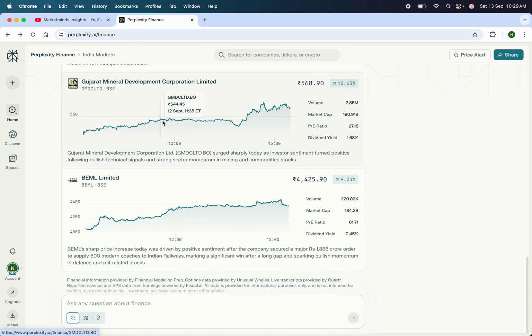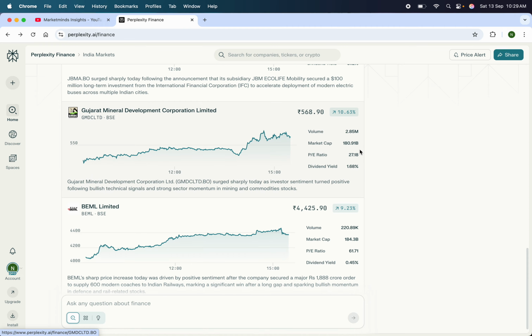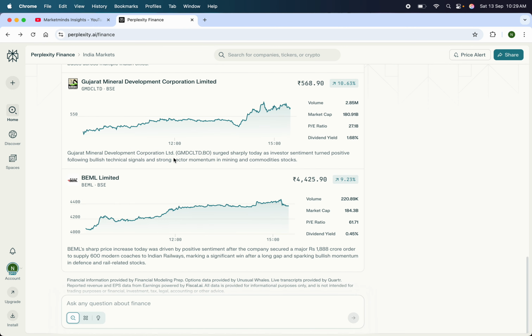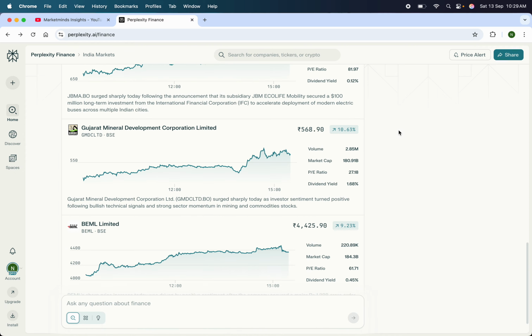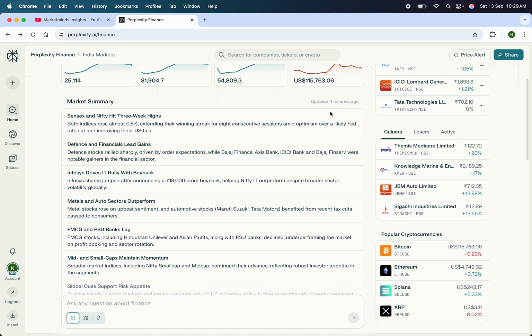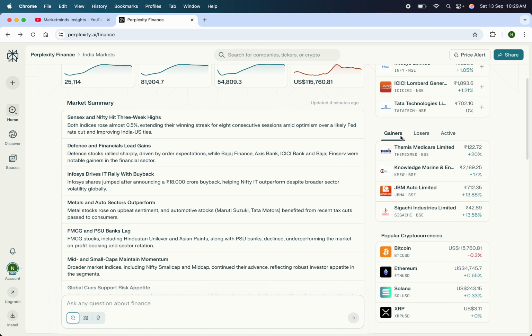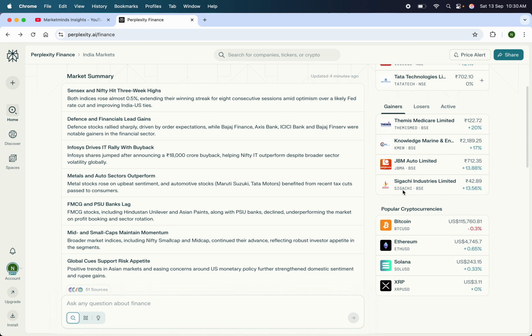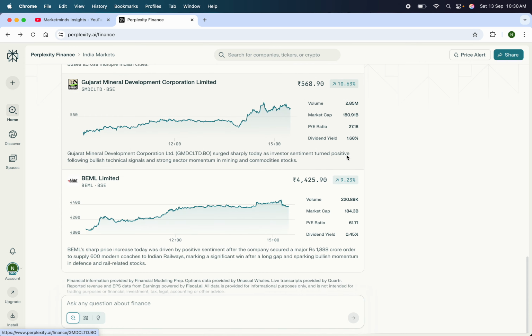We have various other stocks here as well, like BML, GMDCL. Again, you can just enter your stock and start analyzing right away. So this was the dashboard. We have the gainers, we have the losers, and we also have the cryptocurrencies here, which we'll talk about at the last.